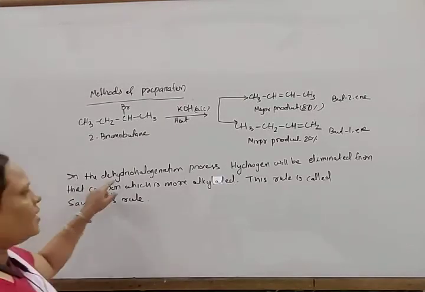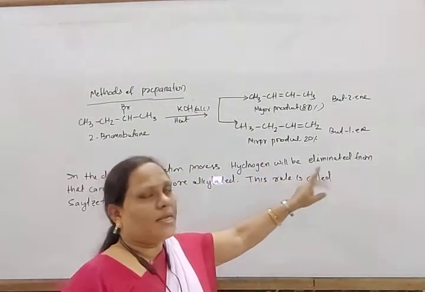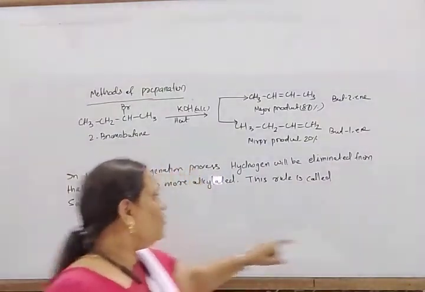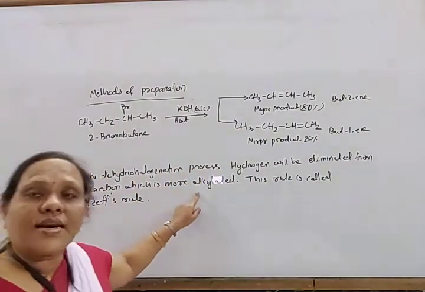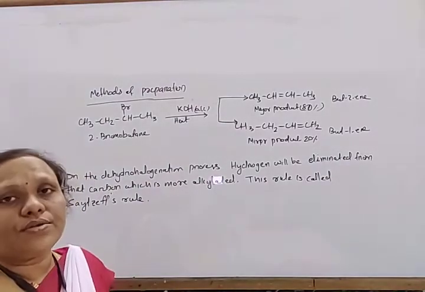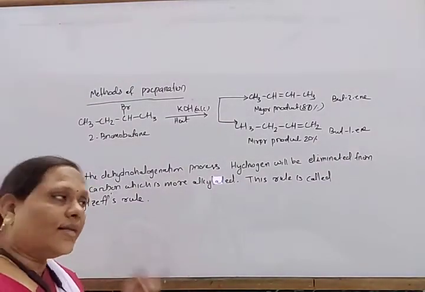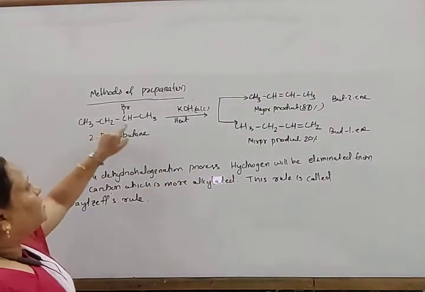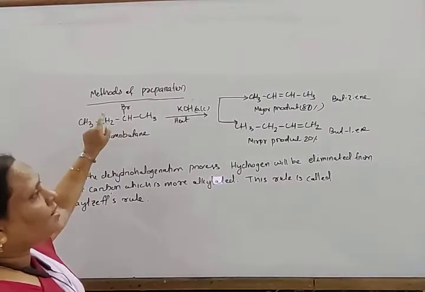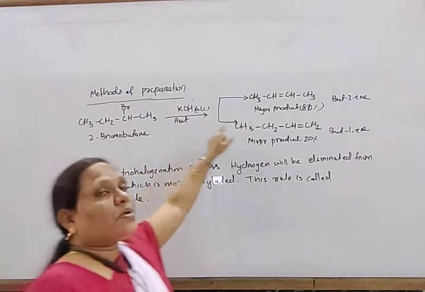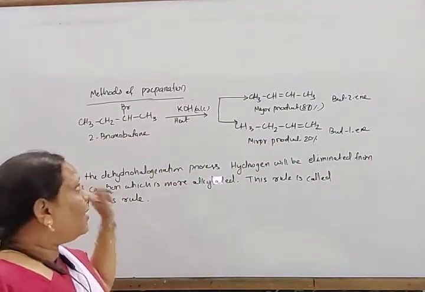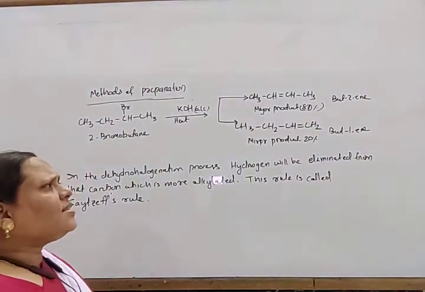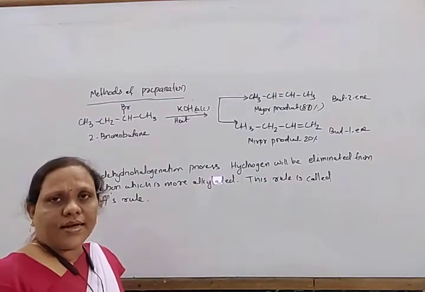So in the dehydrohalogenation process, halogen will be eliminated, and hydrogen will be removed from that carbon which is more alkylated or contains less number of hydrogen. This rule is called Saytzeff's rule. Look here, less number of hydrogen or more alkylated, so from here hydrogen will be removed and this product will be formed according to Saytzeff's rule. This is actually due to the stability of carbocation that we'll discuss later.